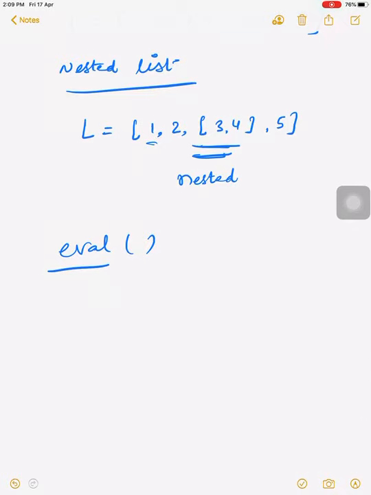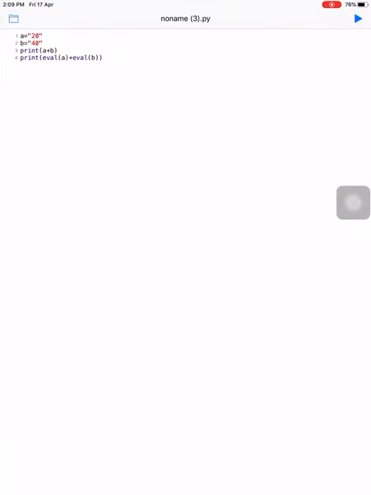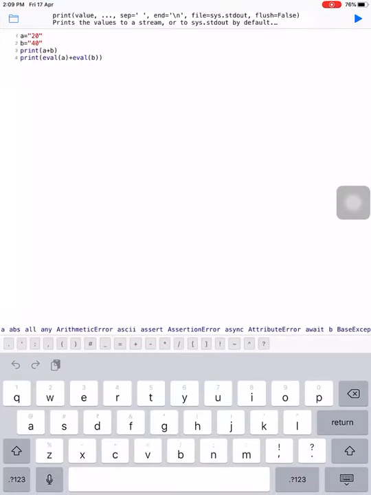We use the eval function in such a way that whatever value you enter, it identifies the type of the value and works accordingly. For example, let us take an example.